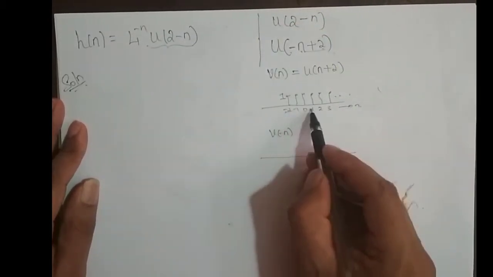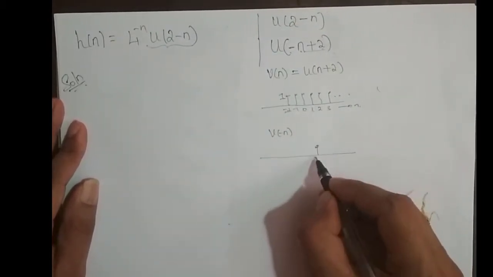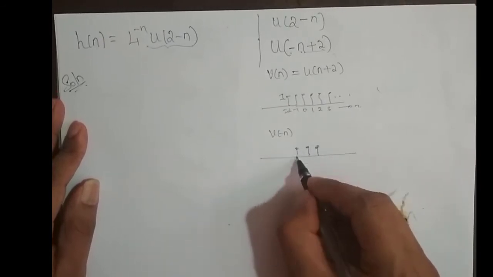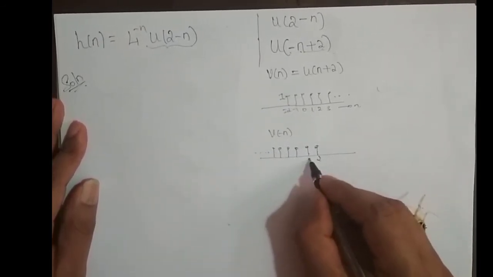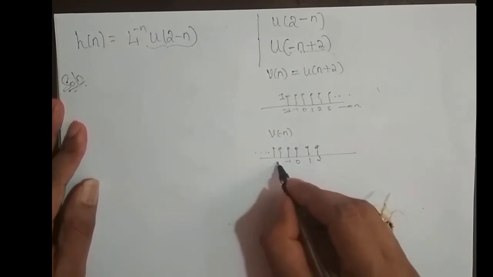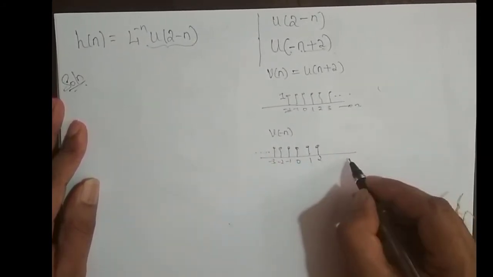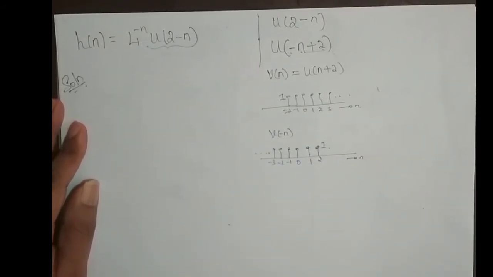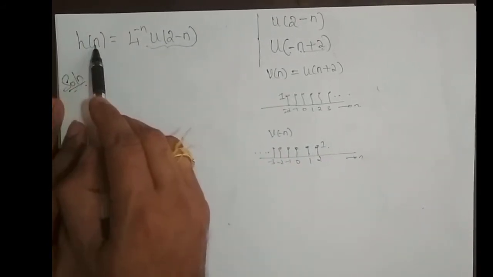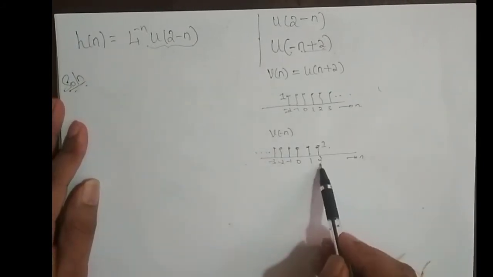So where it started from -2, here it will start from 2. So 2, 1, 0, -1, -2, -3, and it goes on forever. Fine. Therefore the sequence h[n] varies from minus infinity till 2.